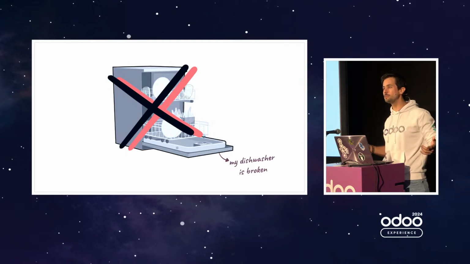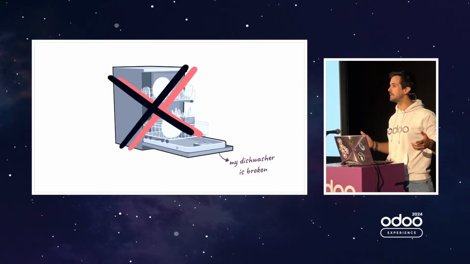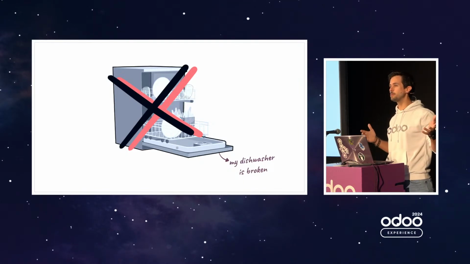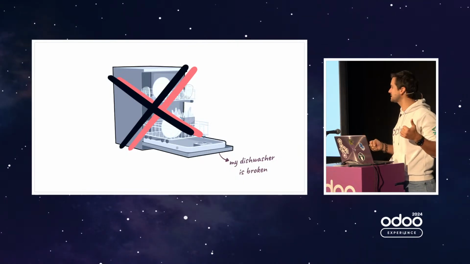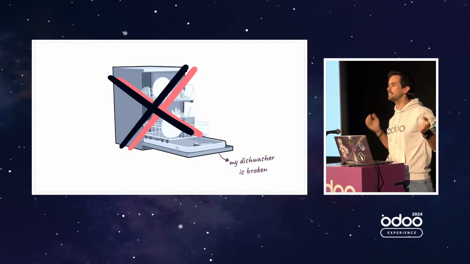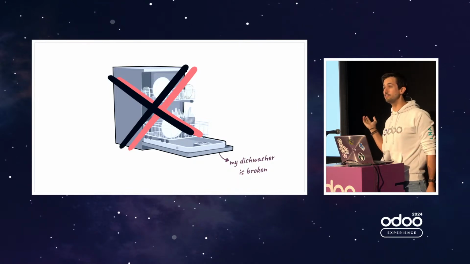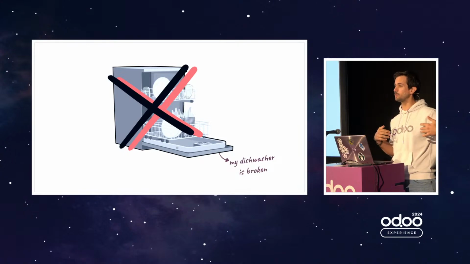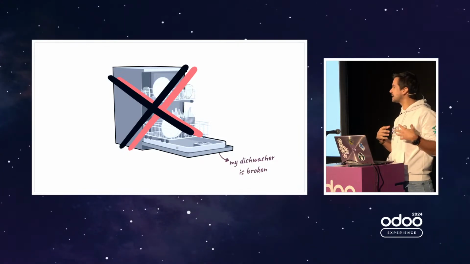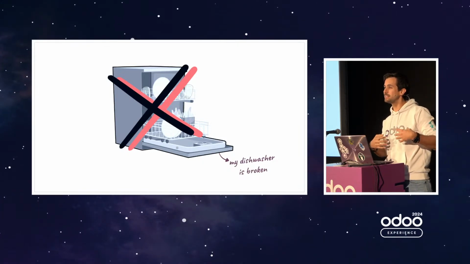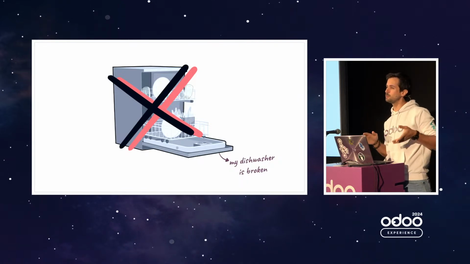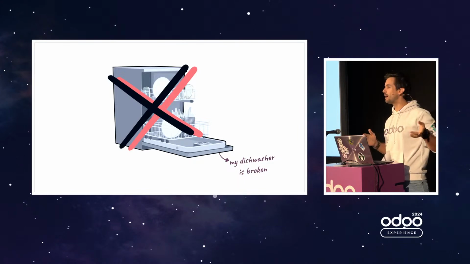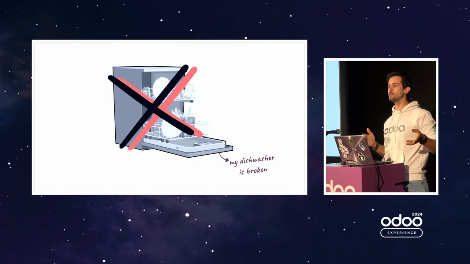I sent a few emails to a few companies, but I never get replies. Maybe some people here are like me, I actually hate to call companies to ask for services. I don't know why, because they do dishwasher repairing for a living, so I suppose they would be happy to get my call. But I feel like I'm going to annoy them with my problems, so I never called anyone. So my dishwasher is still broken and I'm still washing my dishes by hand. Hopefully one day we will have a solution.